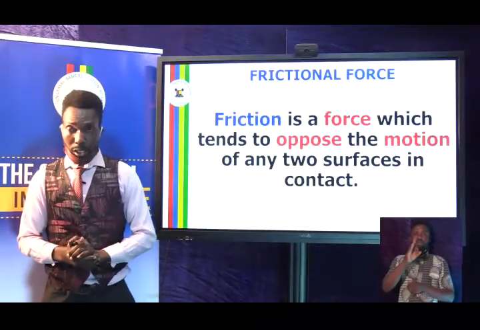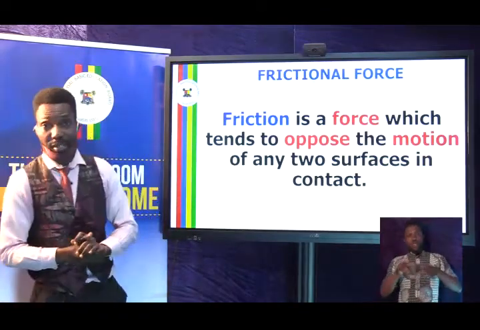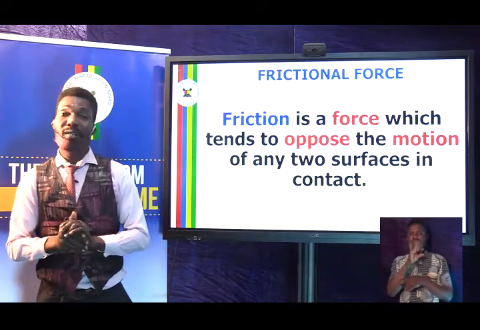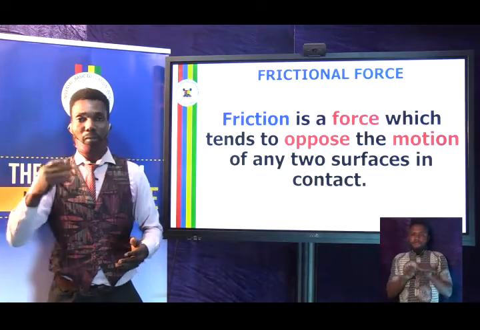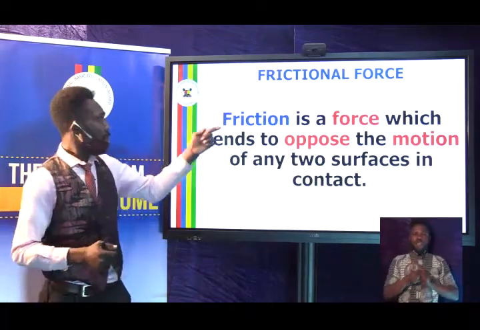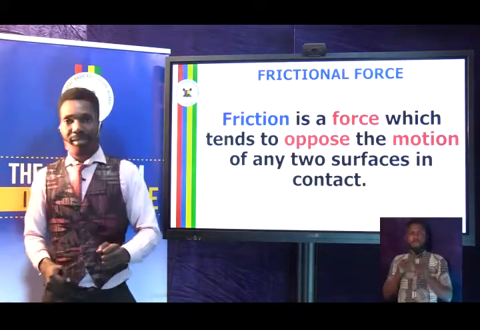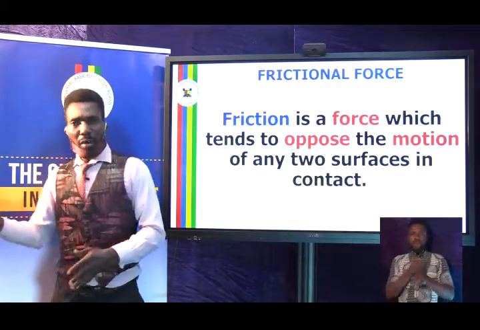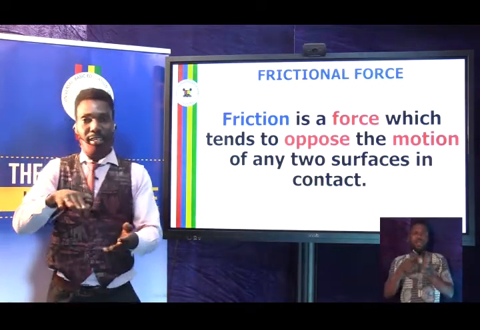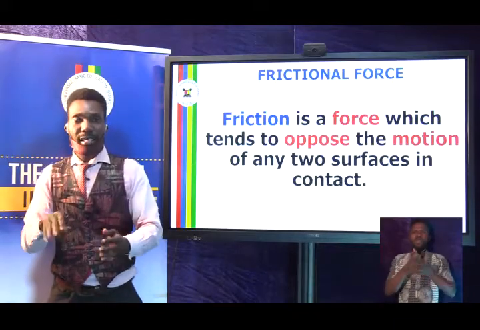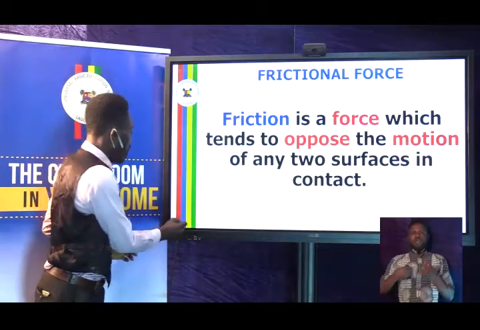Going to the meaning of friction. Friction is a force which tends to oppose the motion of any two surfaces in contact. Friction is a force that tries to stop movement in between two surfaces. Just as we move about, we are applying friction because there is a force trying to stop our movement. Just like when you are playing football, when you exert force on the ball, it goes. And at a certain stage, it will stop because no more force is pushing it. There is a certain thing that stops the ball, and that is friction. It stops the movement. So that's what we mean by friction.